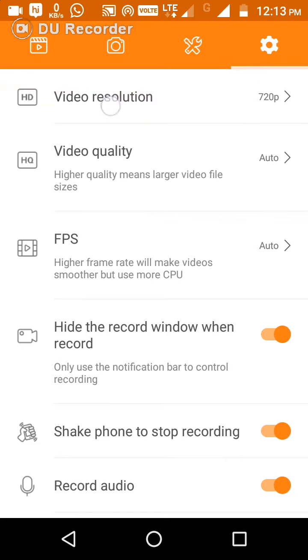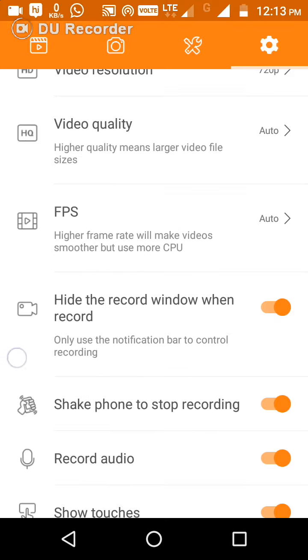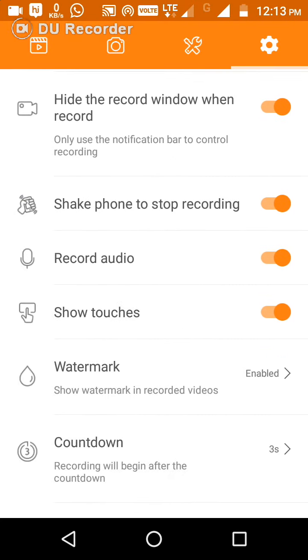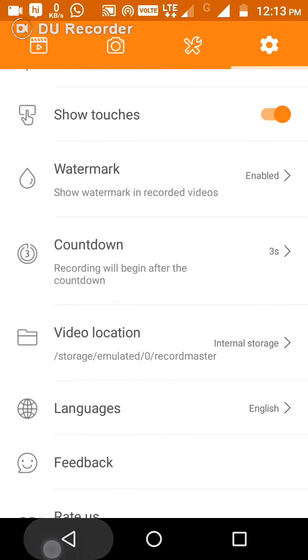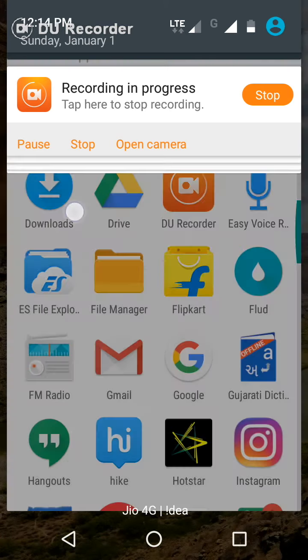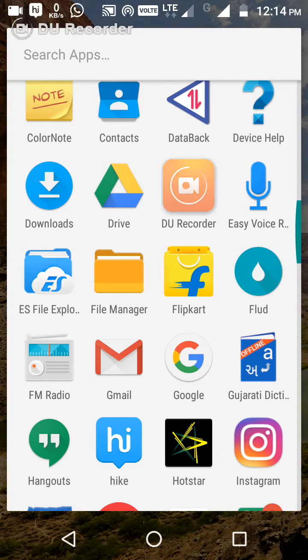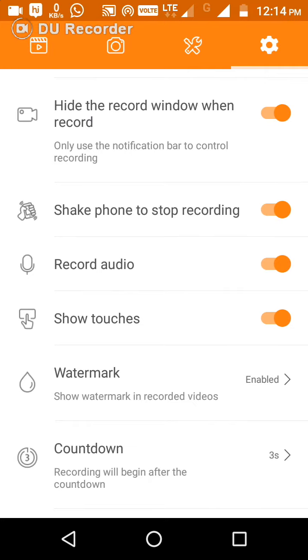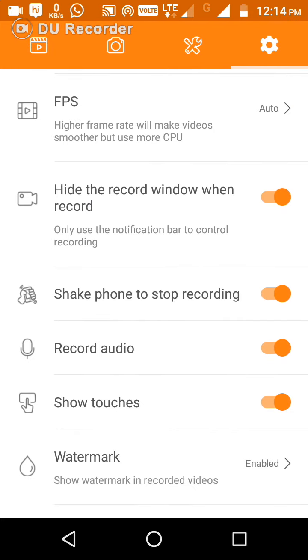Here you can set the video resolution, video quality, hide the record window button, record audio, shake phone to record. Then in the notification bar you can see the pause button and stop button. Press the pause button. And if you want the icon on the screen, then go to hide the record window, so turn it off.